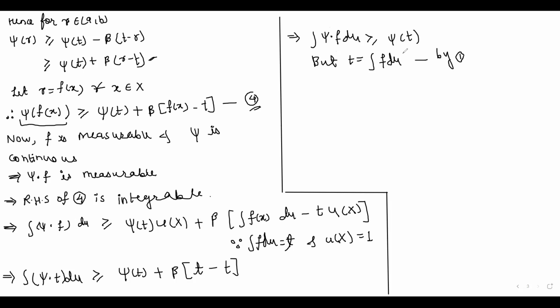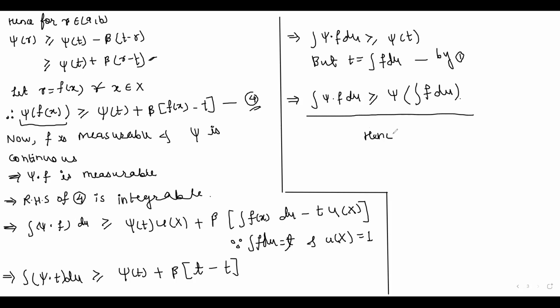So therefore, replacing this t with the integration of f du, this implies the integration of psi dot f du is greater than or equal to psi of the integration of f du, which is the required statement, and hence this inequality, which is called Jensen's inequality, has been proved. So hence proved.